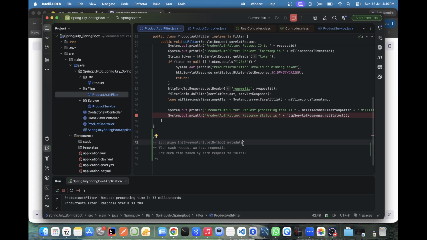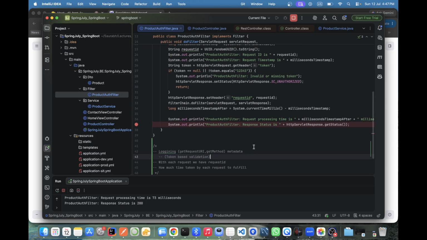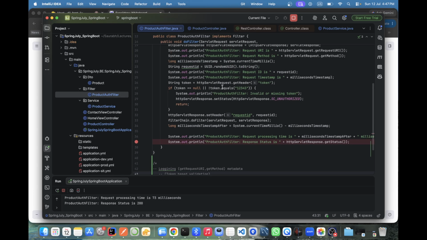Now, here, while logging actually, here only we added a kind of validation. Validation for what? With the help of the token. Token-based validation. Correct? In logging we just got that in the header you are having this many.